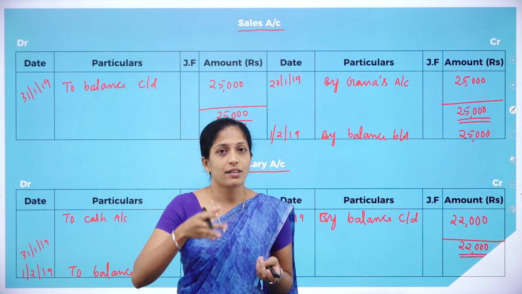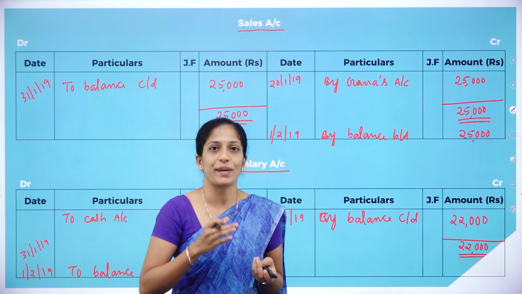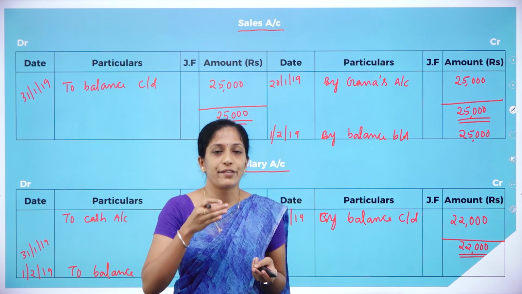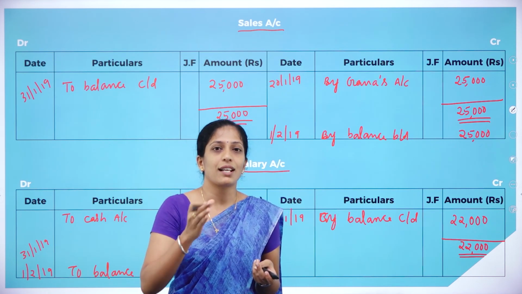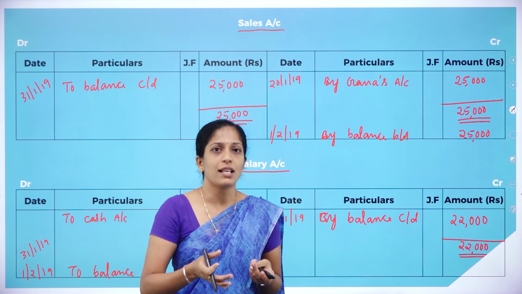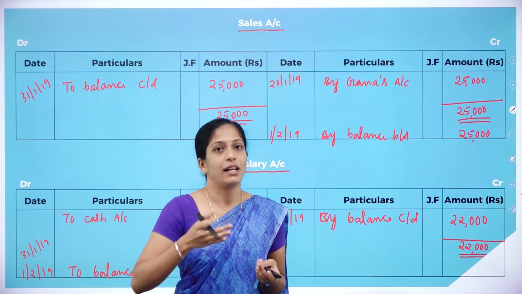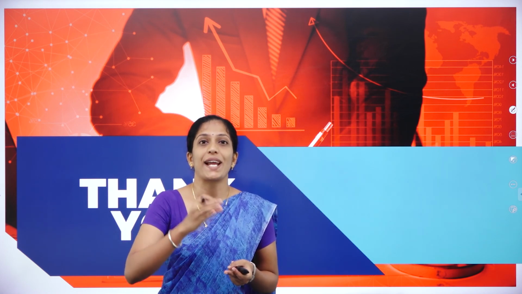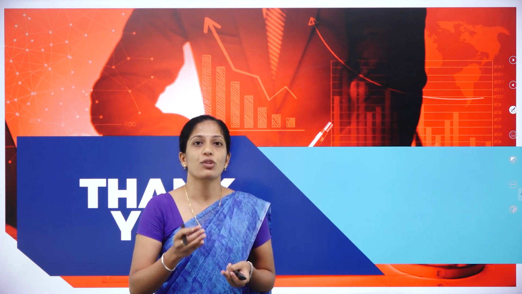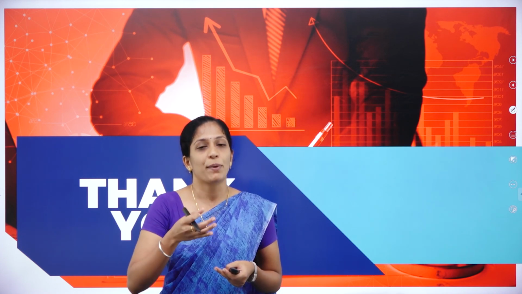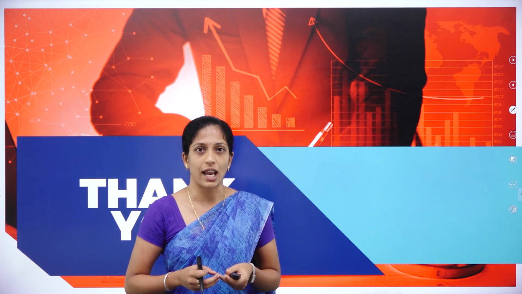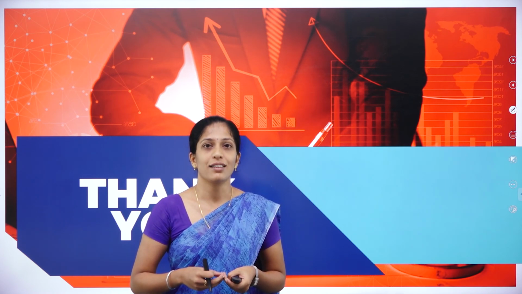So your journal entry should be proper, so that your ledger accounts will also be correct. So make sure that you learn the journal entries properly and post all those journal entries to different ledger accounts. The only thing is that you have to know how to balance and how to transfer those journal entries to ledger accounts. My dear students, in today's session, we solved a 12 marks problem relating to ledger. They had given 6 transactions. First, we prepared journal entries. Then we posted those journal entries to different ledger accounts. In my next session also, I am going to continue with preparation of journal entries as well as ledger accounts. See you all in my next session. Till then, take care. Thank you.